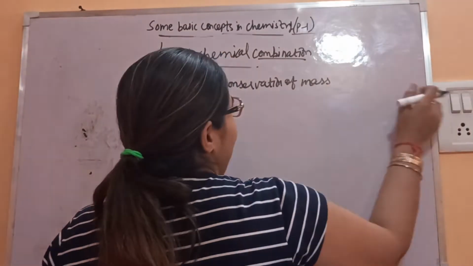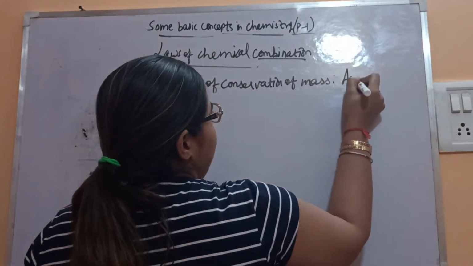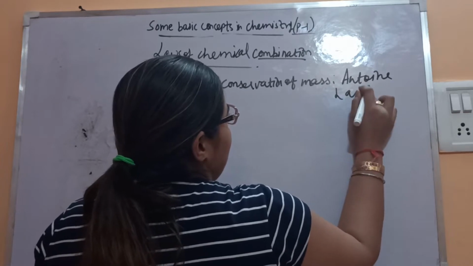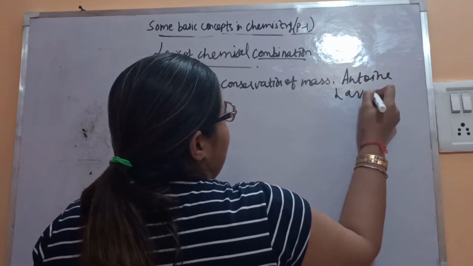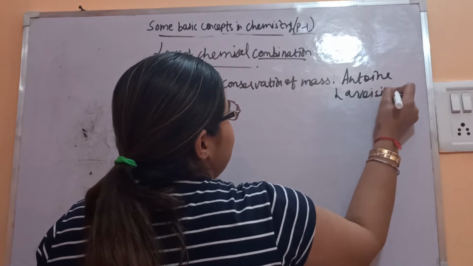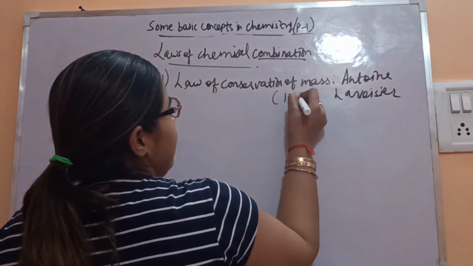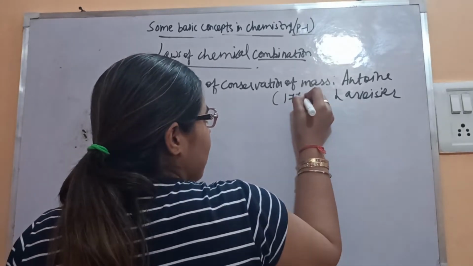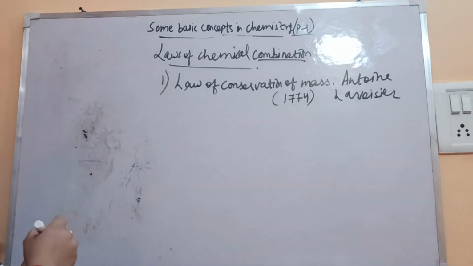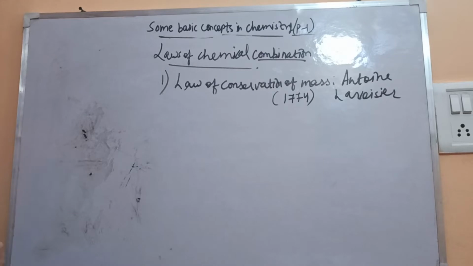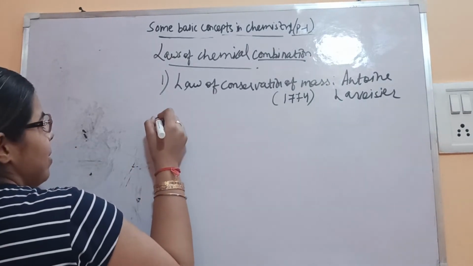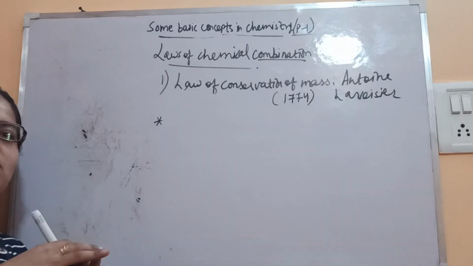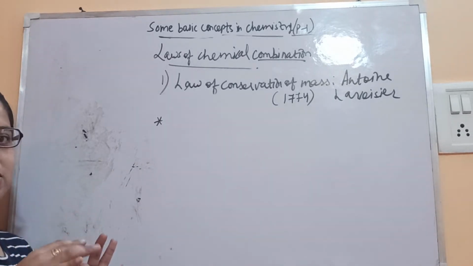It is given by Antoine Lavoisier in 1774. So according to the law, what is the statement? You have already studied this: the mass of the reactants is always equal to the mass of the products.